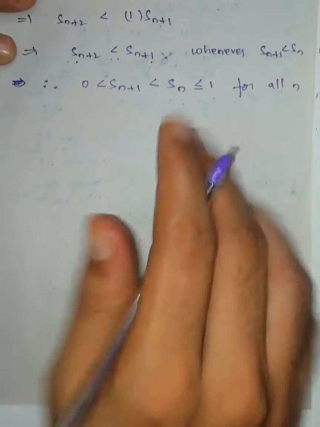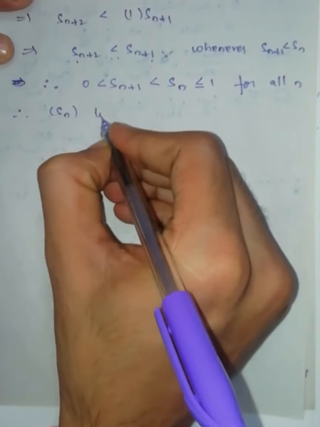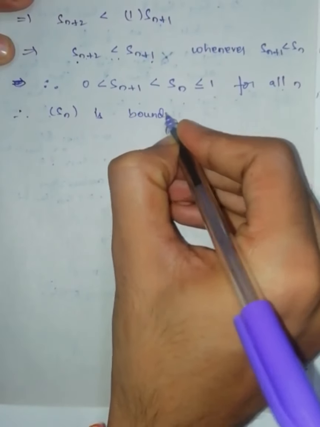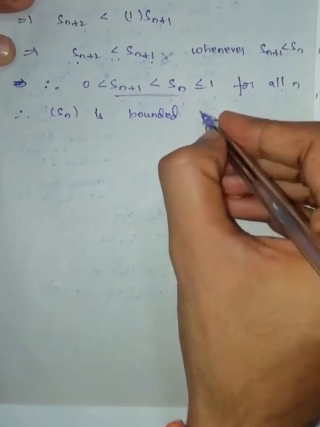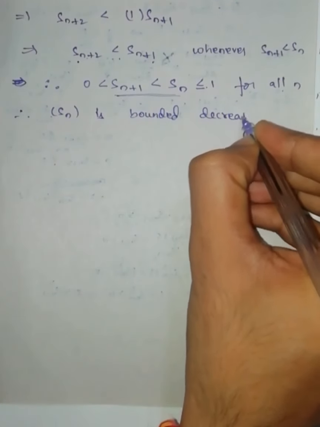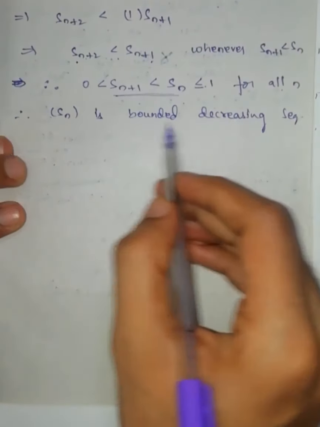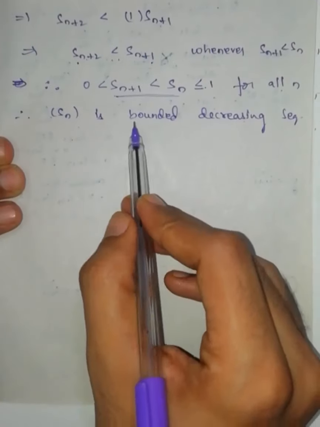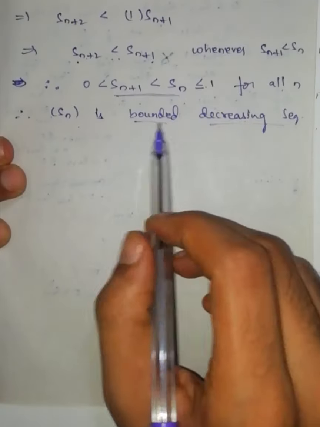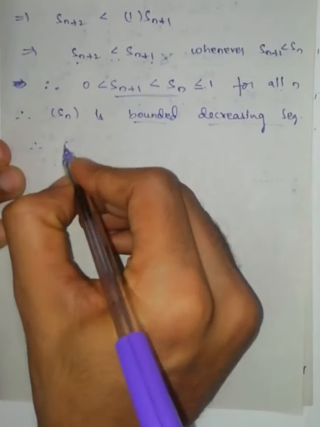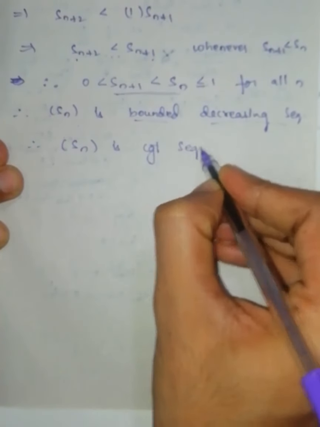This implies the sequence S_n is bounded, between 0 and 1. And this condition says that it is a decreasing sequence. Therefore S_n is a bounded decreasing sequence, so it is bounded and monotone. A bounded monotone sequence is always convergent by the monotone convergence theorem. Therefore the sequence S_n is a convergent sequence by a known theorem.